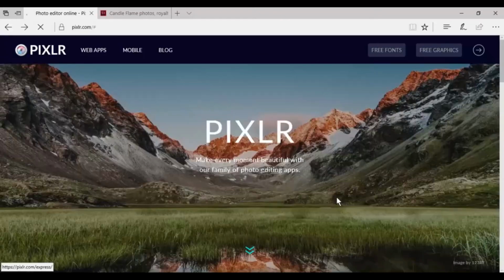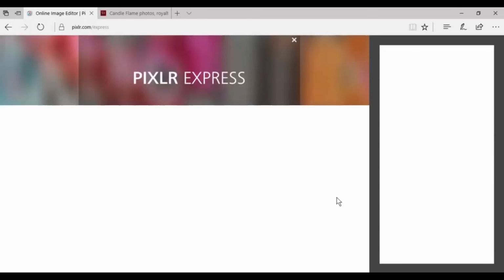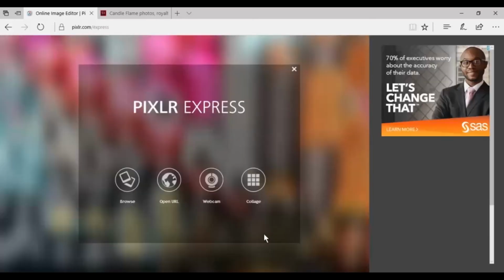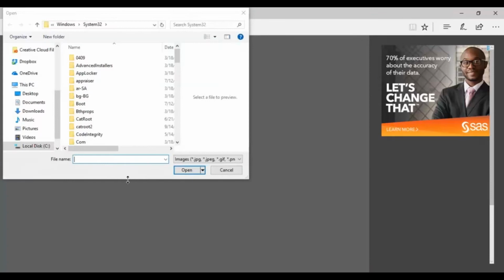So we're just going to click on Launch Web App, and it takes a second or two for it to load. And it does require Flash, so be sure you have your Flash turned on in your computer. And we get an option for opening your photograph from various locations. You can browse, you can open it from a URL, you can use a webcam, or you can create a collage. Well, we're wanting to just browse from our computer today, so I'm just going to click on that.